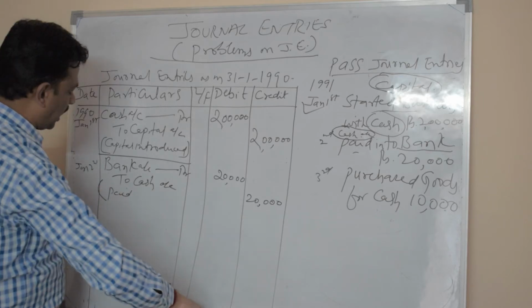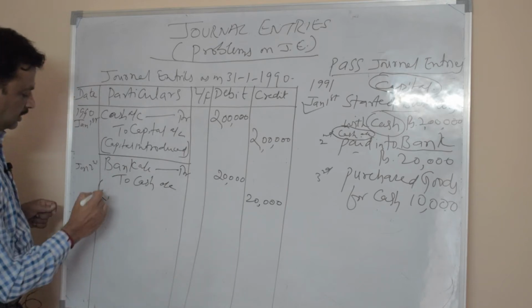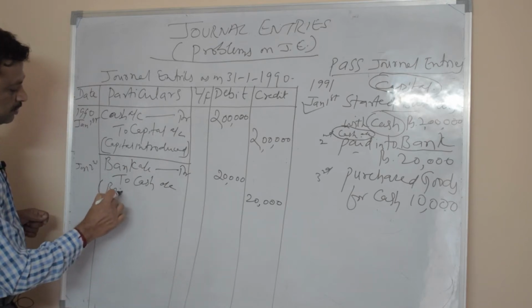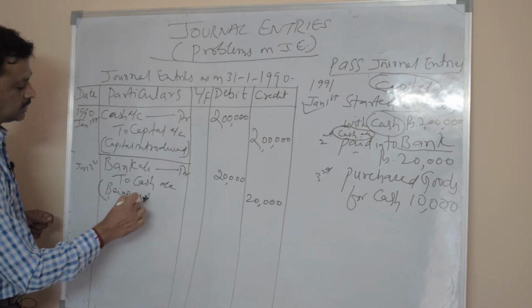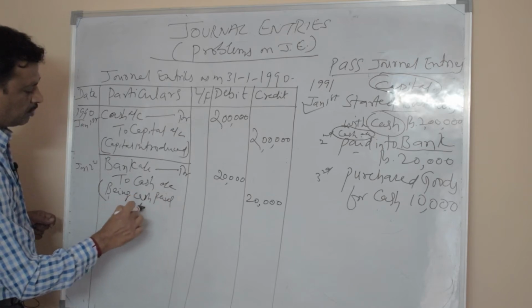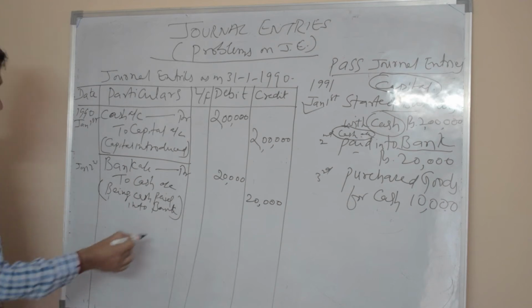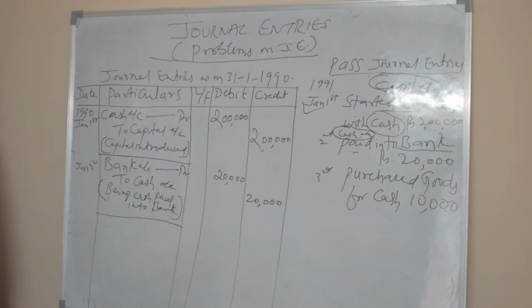You can add one more word for the narration, being cash paid into bank. So the second entry is over.